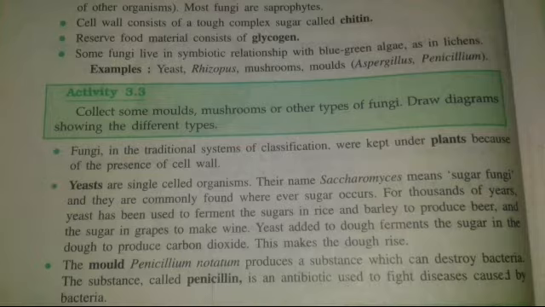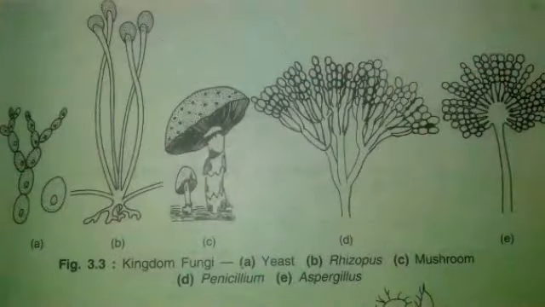Fungi are ubiquitous. They are found in every conceivable habitat, mostly terrestrial, but a few are aquatic. Fungi are heterotrophic. They live either as saprophytes or parasites, or they exist in symbiosis also.